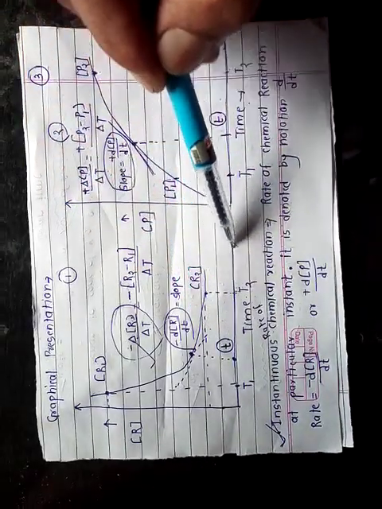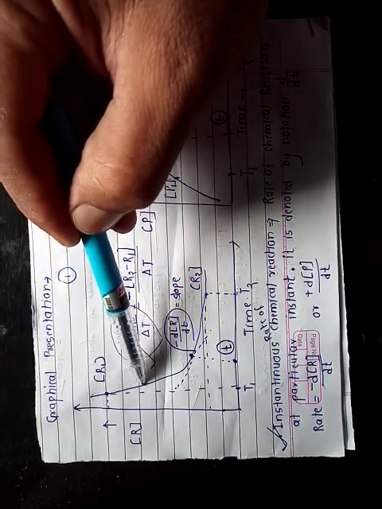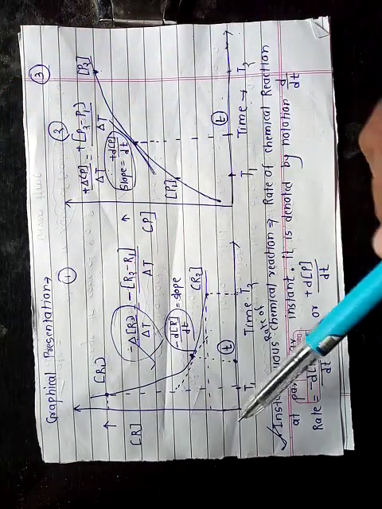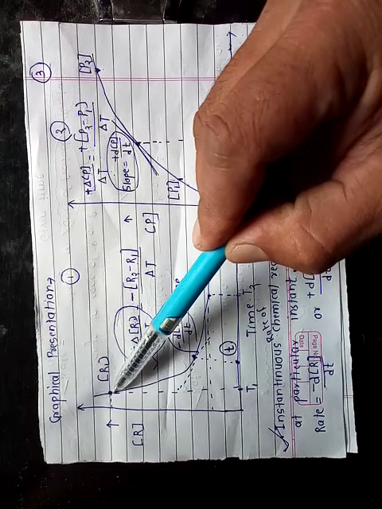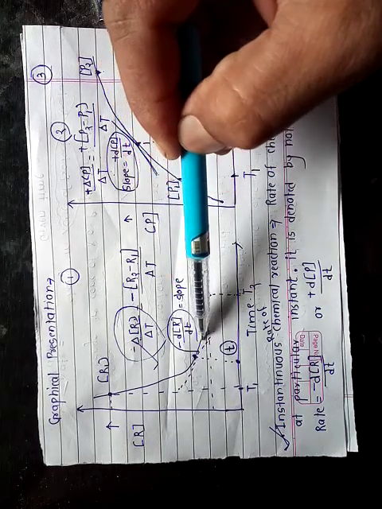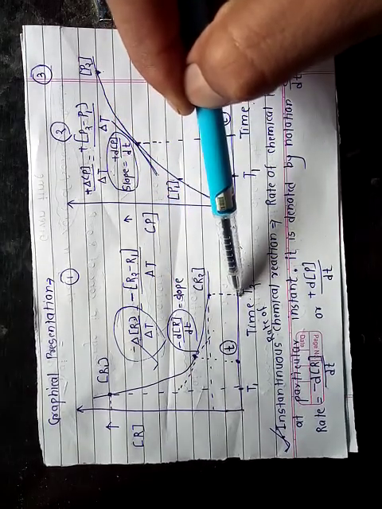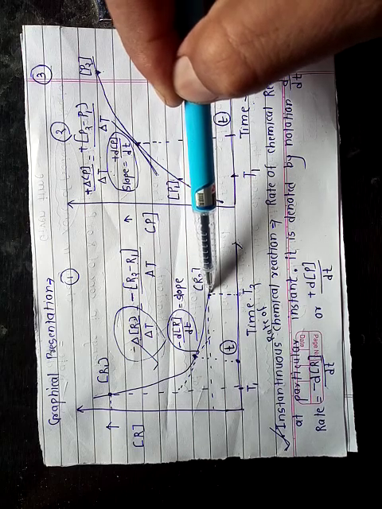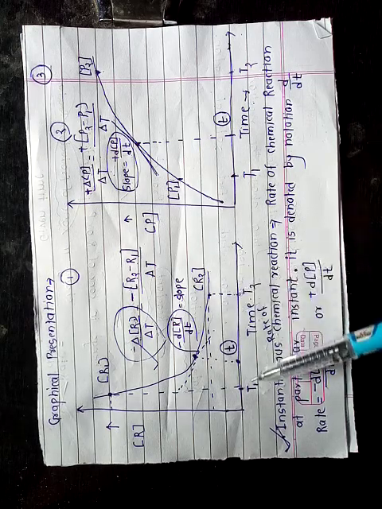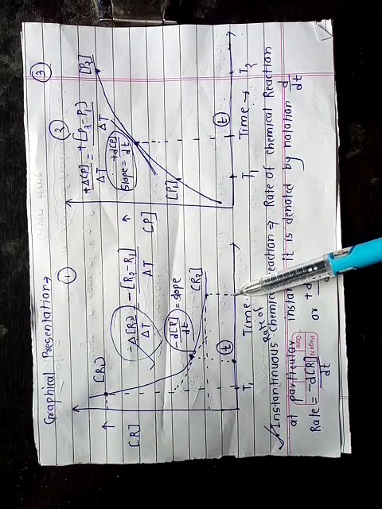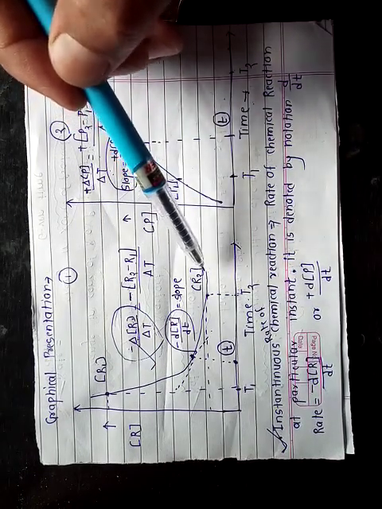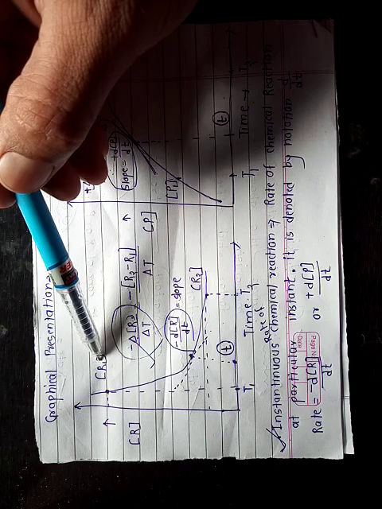As time goes on, the concentration of reactant decreases. At time T1, R1 is the concentration of reactant, and after time T2, the concentration of reactant becomes R2. This gap between T1 and T2 is delta t, the time interval. R2 is the final concentration of reactant and R1 is the initial concentration.